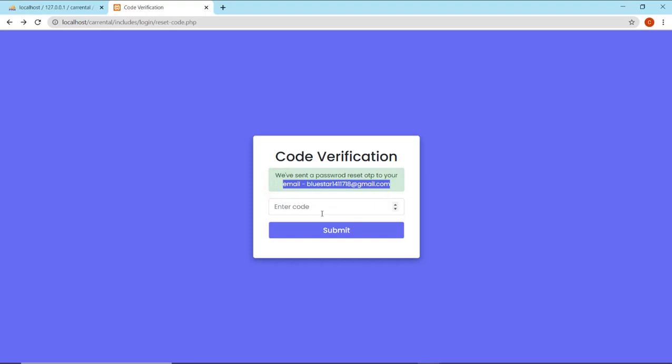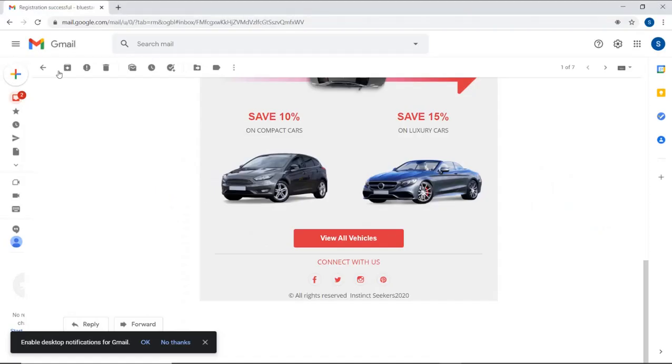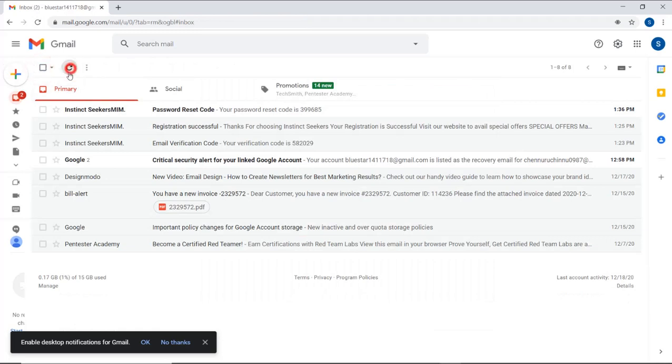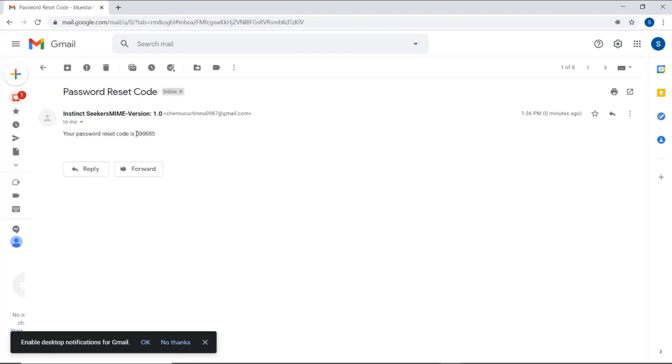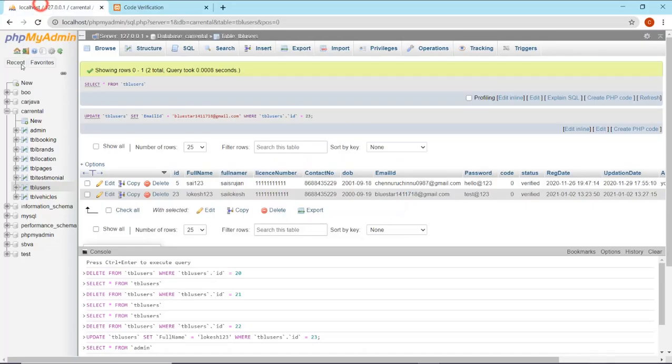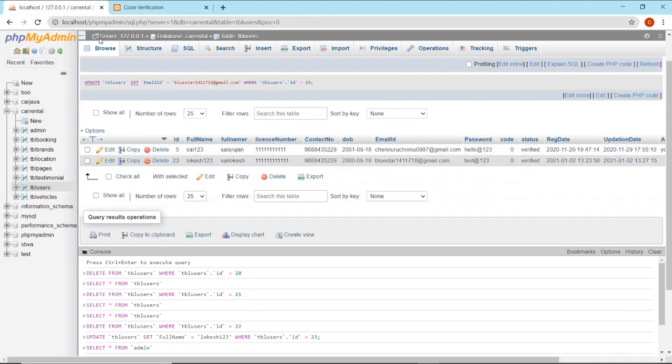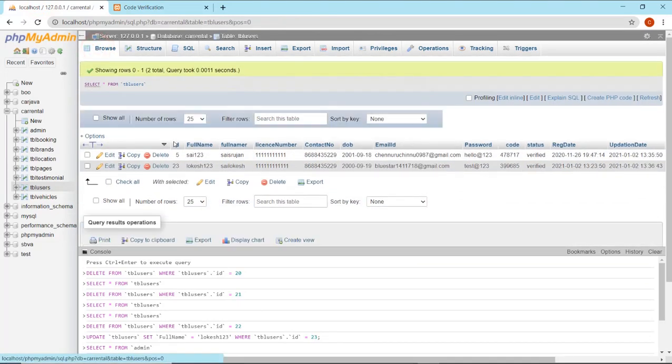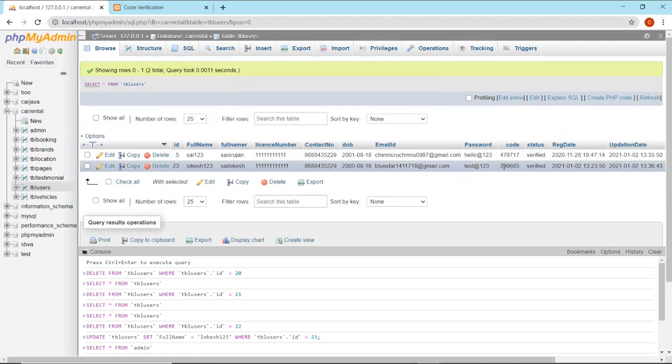Now let's check our email and find it. Here we have our password reset code. I have the code here that was sent through email.